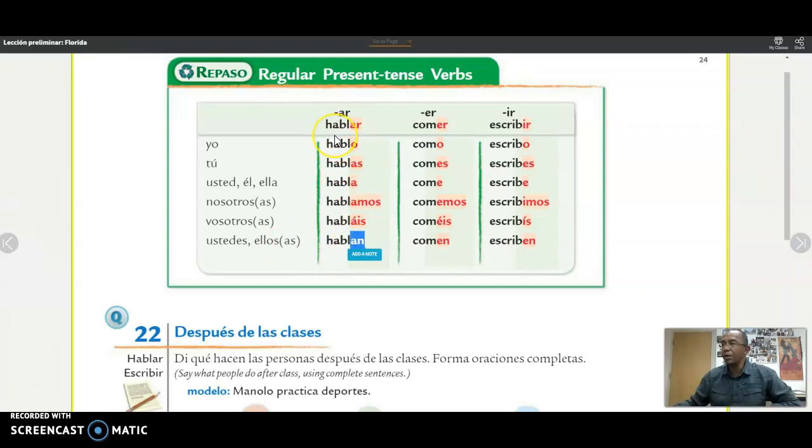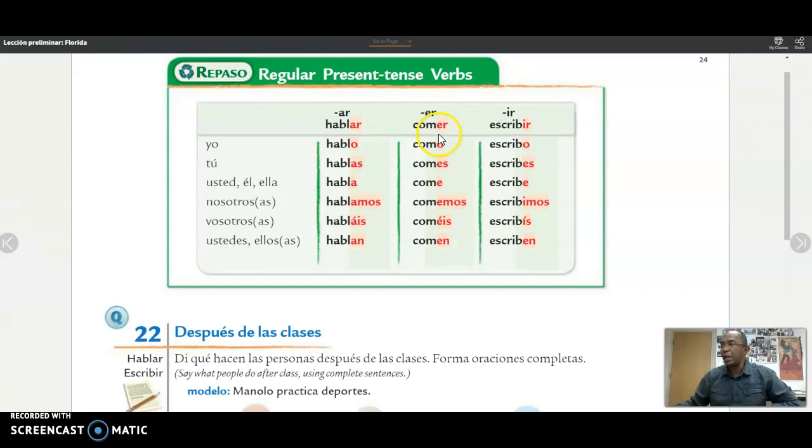So a verb like hablar would be yo hablo, tú hablas, ella, él o usted habla, nosotros hablamos, vosotros habláis, ellos, ellas, ustedes hablan. For ER verbs, they are a little different, but similar.